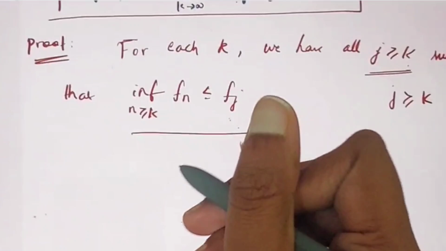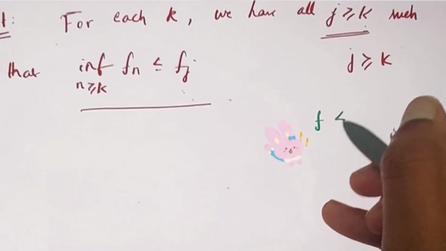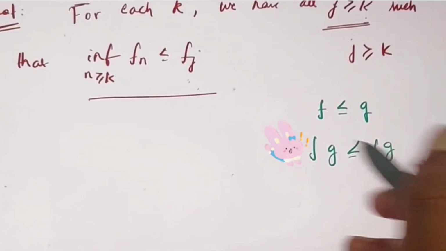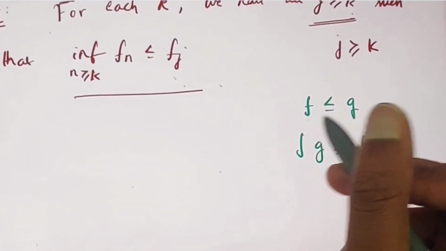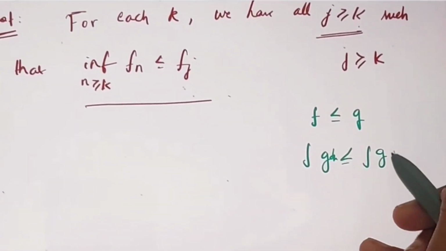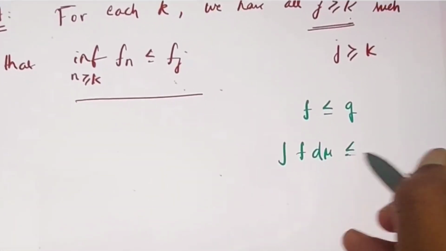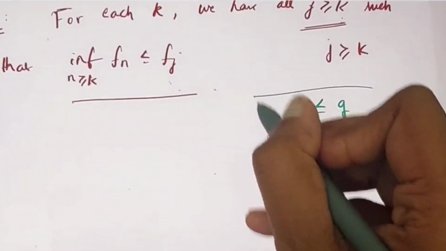So fine. Now because you have this, you should know this: if f is less than or equal to g, then this follows from the monotonicity property. That is, if f is less than or equal to g, then, sorry, the integral of f d mu is less than or equal to the integral of g d mu. So this is a property you should know.